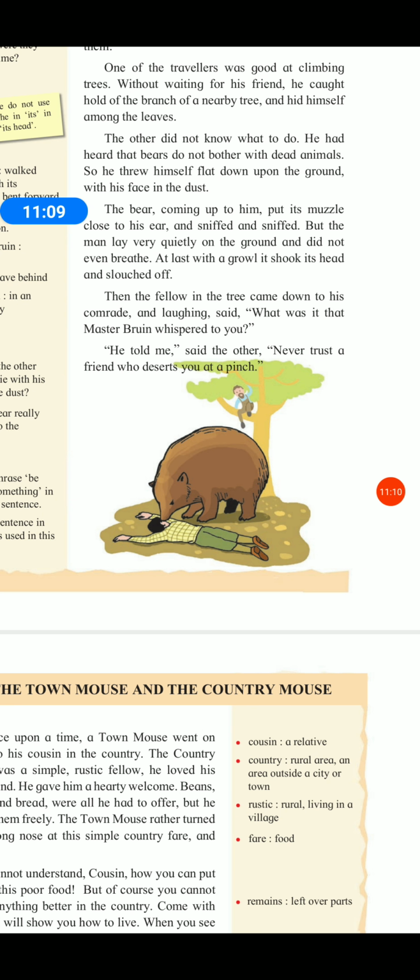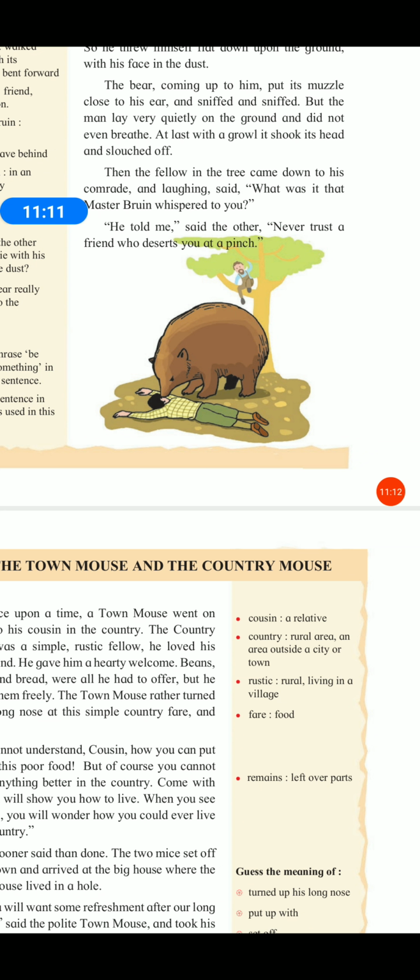This was what that friend said, the answer he gave to his friend who had climbed the tree.